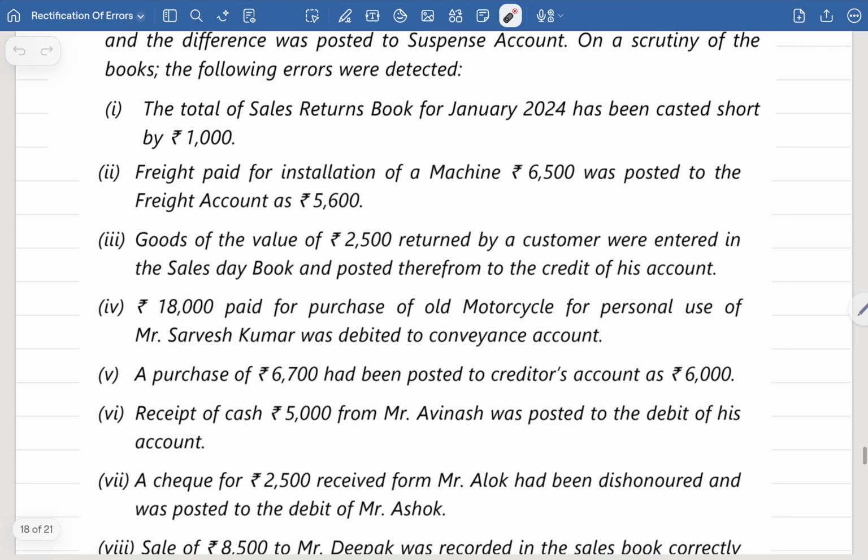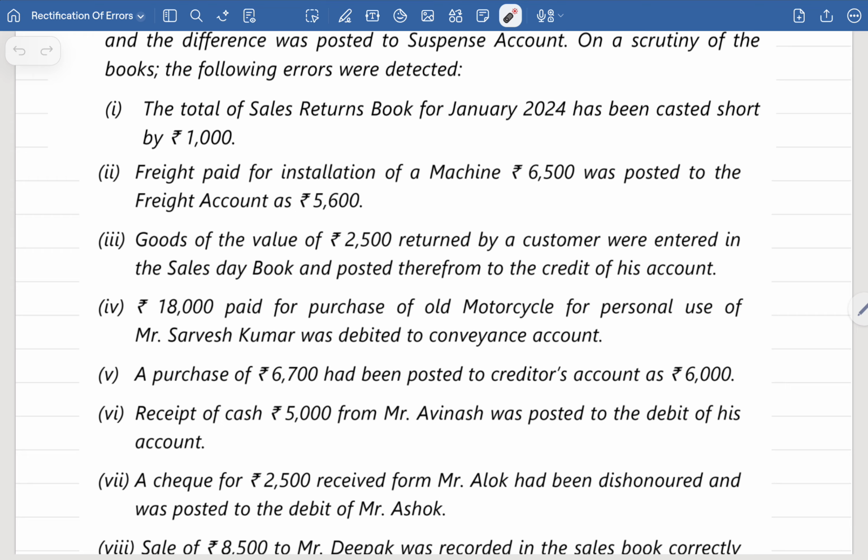First one, total of sales returns book. Sales returns book means the customer is returning the goods back to the business. So goods is coming in. Sales returns book always shows a debit balance. Total of sales returns book for January 2024 has been casted, casted means total, short by rupees 1000. Debit side total short casting is done, so 1000 we have to debit back to the sales returns.